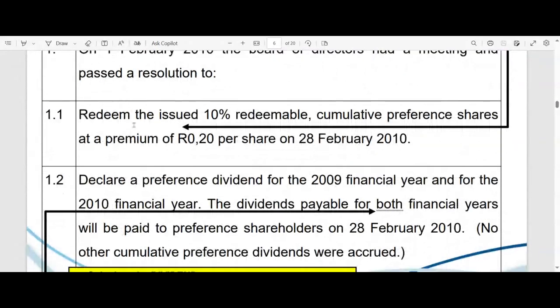1.1 subsection of that, to redeem the issued. And if they say the issued, then it means all of it, right? So that is possibly another little hint you can take here. If they say redeem the issued, it means all of it, right? Otherwise, they would have said to redeem 10% or 50% or 80% or 100,000 or 50,000 of the shares, right? If they don't specify, then it means it is all of it. So redeem the issue, in other words, all 300,000 of our 10% redeemable cumulative preference shares.